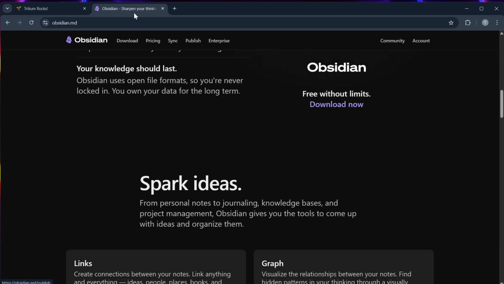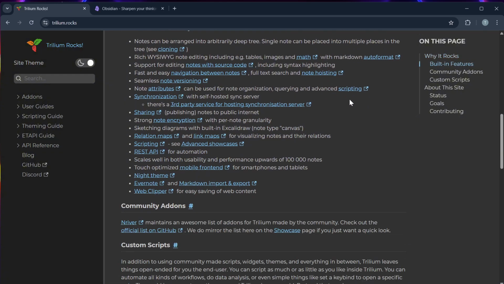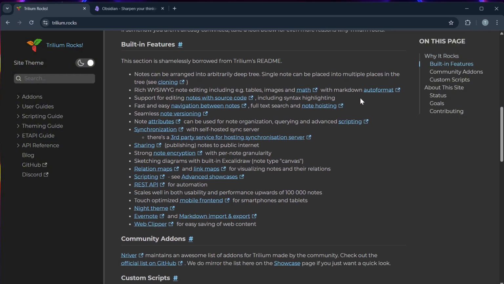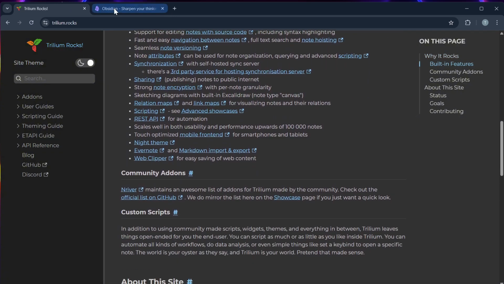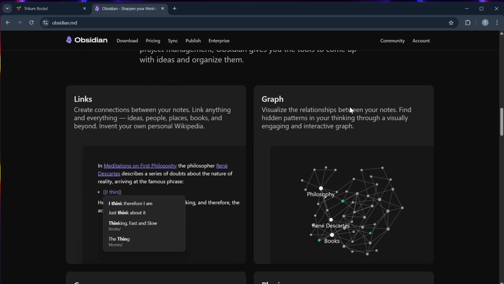Number two, ease of use. Trilium can be overwhelming for beginners because of its advanced features and interface, while Obsidian has a cleaner learning curve, though power users can make it equally complex with plugins.